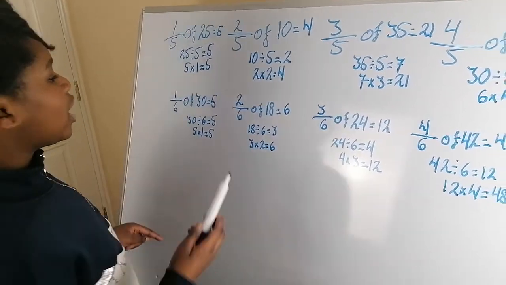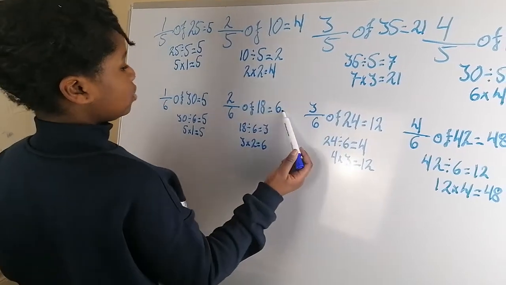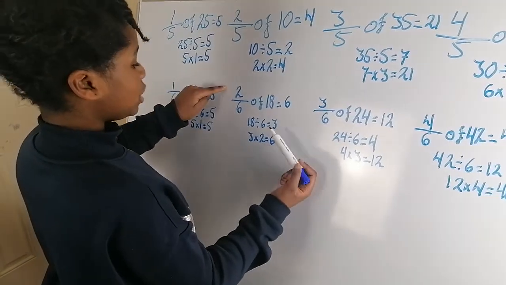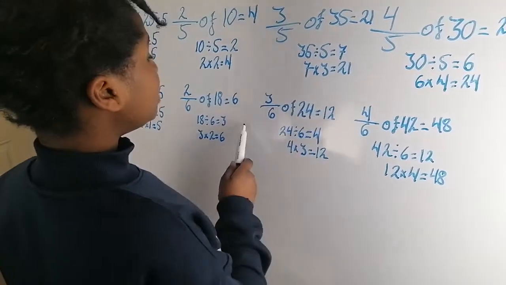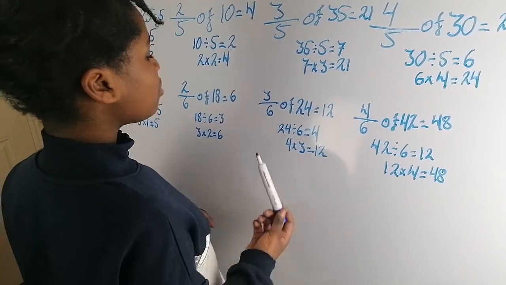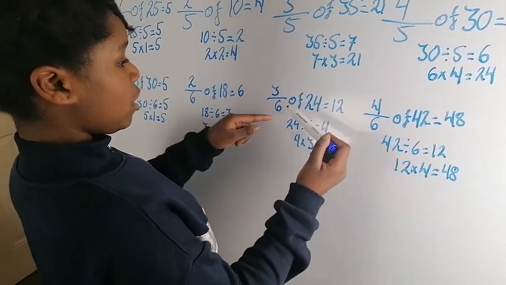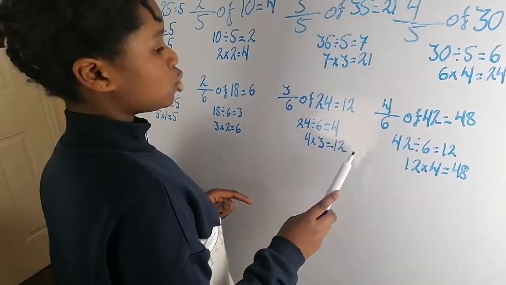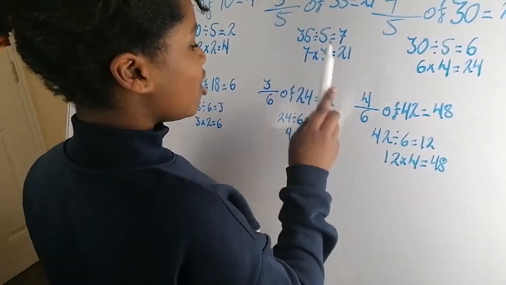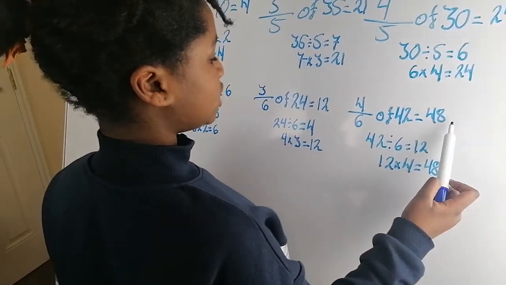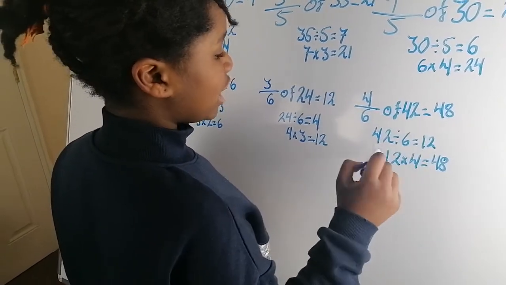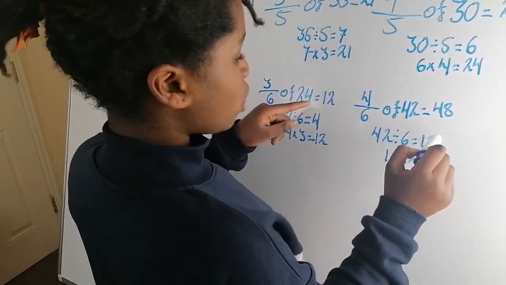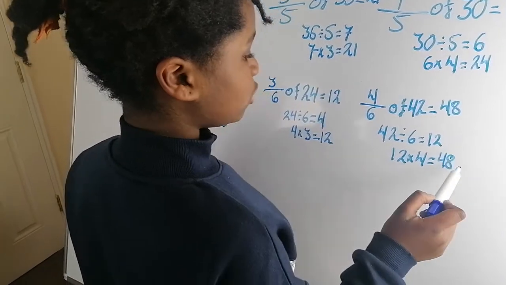So we got 5. 2/6 of 18, we got 6. 18 divided by 6 equals 3. And then 3 times 2 equals 6. 3/6 of 24, again 12. We did 24 divided by 6, which gave us 4. Then we had 4 times 3 equals 12. Last one, we had 4/6 of 42 equals 48. The way we did that was 42 divided by 6 equals 12. Then we did 12 times 4 equals 48.